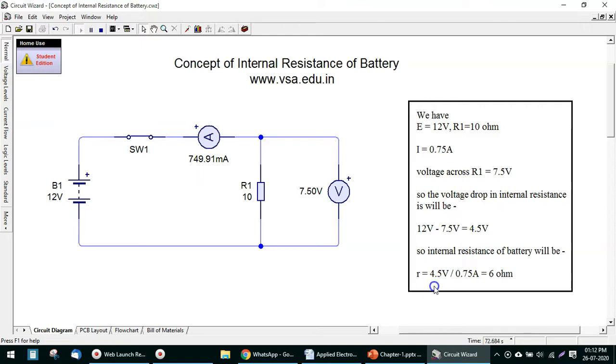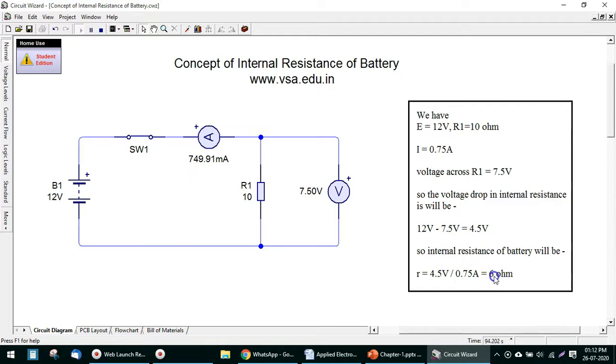So using simple Ohm's law, we can calculate the value of internal resistance r as equal to 4.5 volt, which is the dropped voltage across the internal resistance, upon the total current flowing in the circuit, 0.75 ampere, so it becomes 6 ohms.